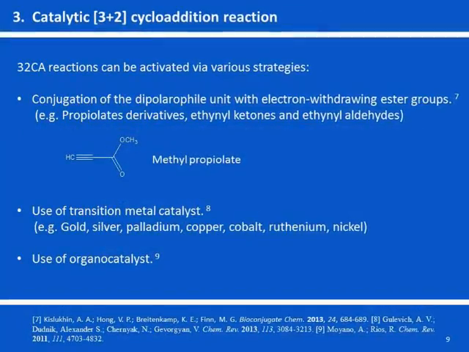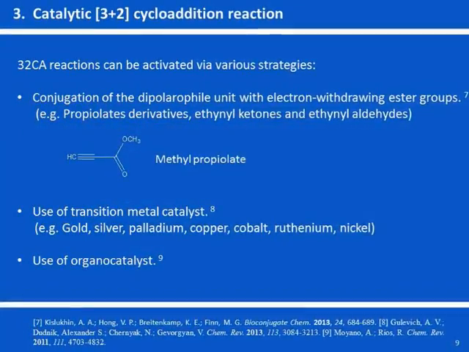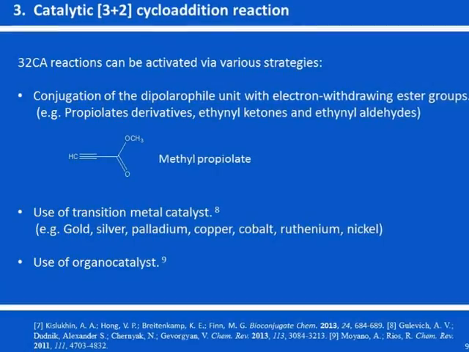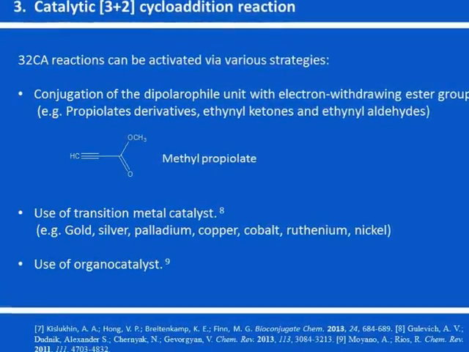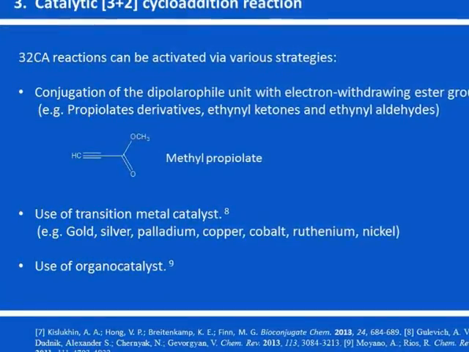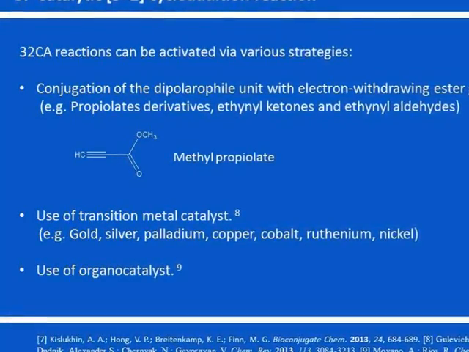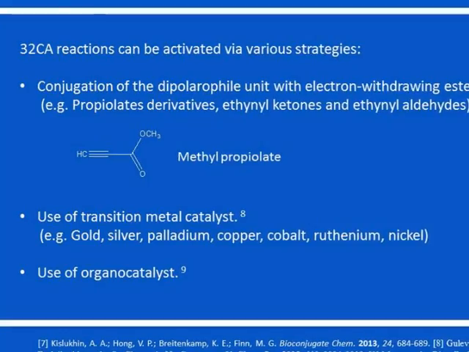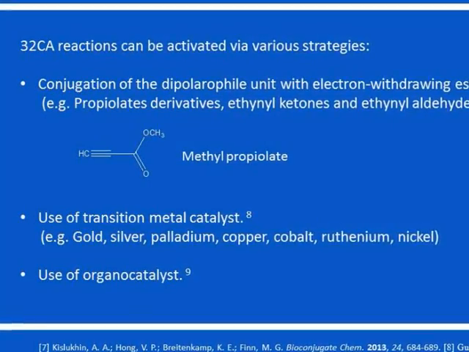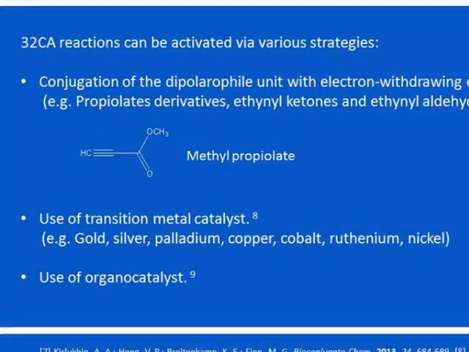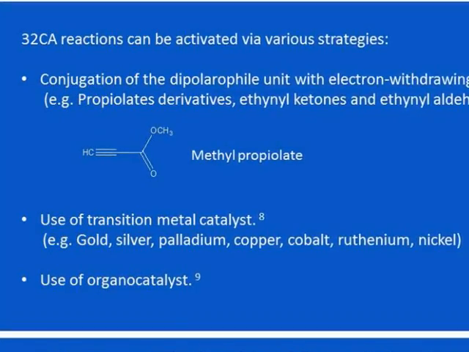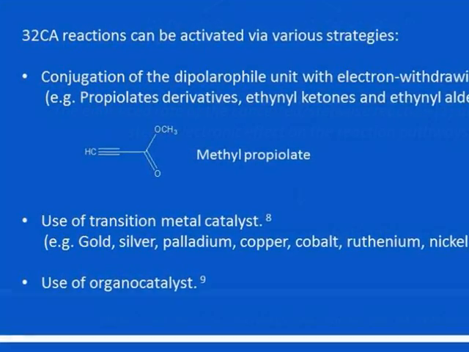To overcome those limitations, various strategies can be adopted to activate the 3+2 cycloaddition reactions. Firstly, the use of a self-activating dipolarophile, such as the propiolates. Secondly, the use of a transition metal catalyst, and thirdly, the use of an organocatalyst.